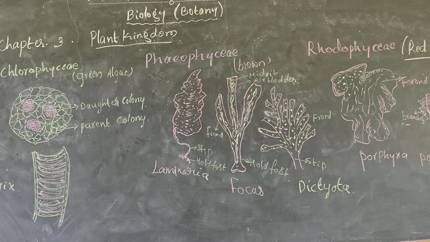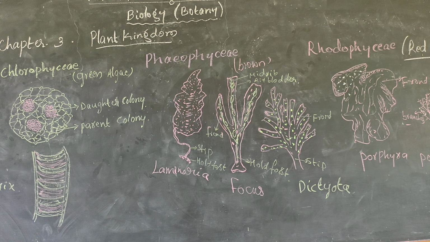Then mannitol: food is stored in the form of mannitol. The cell wall is cellulose, and algin also supports the Phaeophyceae. Then the flagella number and positions: two unequal lateral flagella are present in the Phaeophyceae.